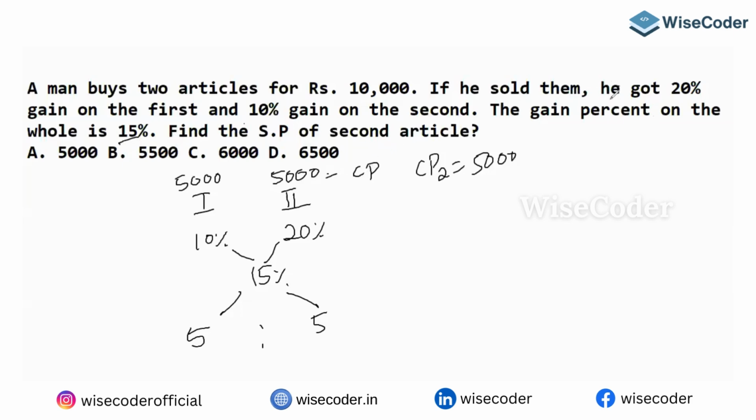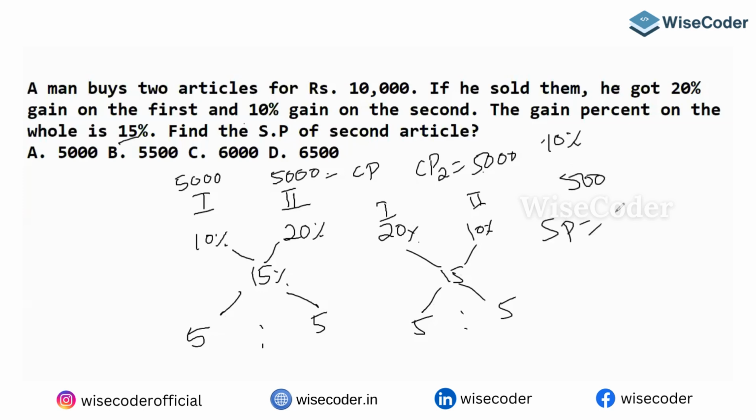Wait. He gained 20% on the first article. I'm sorry. Anyway, you are going to get 5 is to 5 only, because 20 on the first article, the second will be 10%. So that gives you again 5 is to 5, 1 is to 1. So 10%. What is 10% of 5,000? 500. So the selling price will become 5,500.